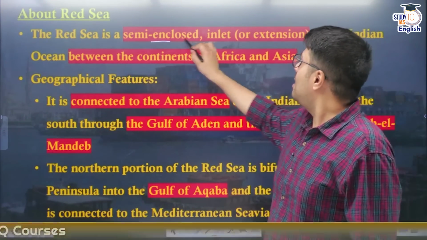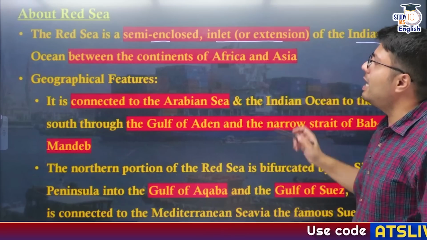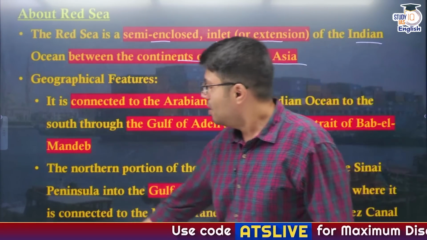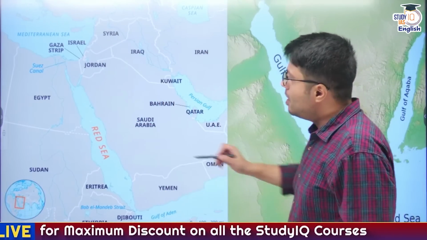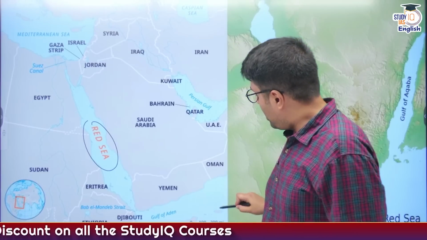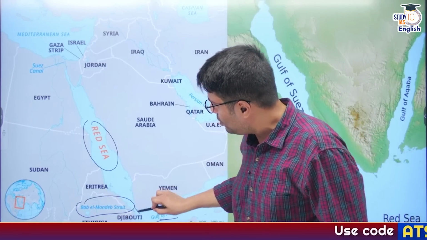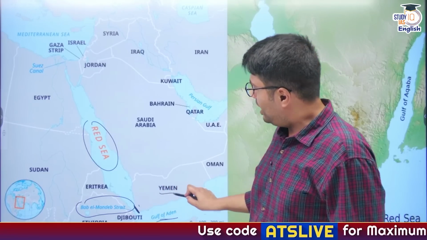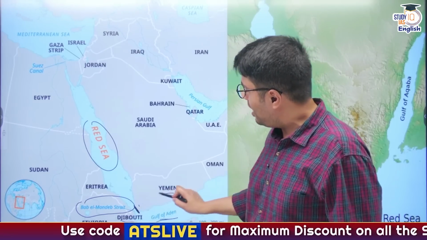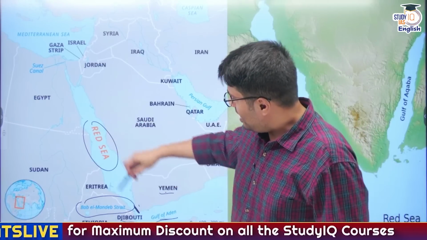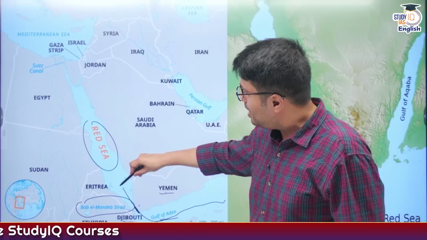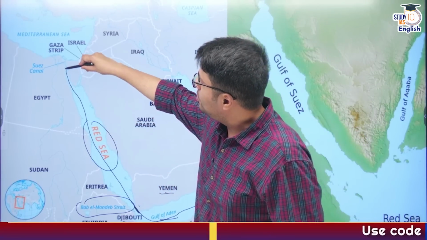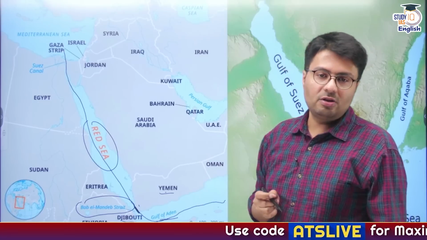Now the Red Sea is a semi-enclosed inlet of water connected to the Indian Ocean, and it connects the continents of Asia and Africa. You can see from this image, this is the Red Sea region. Let me change the pen color. So this is the Red Sea region, which connects the Arabian Sea with the Gulf of Aden and the Bab al-Mandab Strait. A strait is a narrow piece of water body that exists between two lands. So the Strait of Bab al-Mandab exists between Djibouti in Africa and Yemen in Asia, right? So this is the Red Sea passage, and when you are entering the Red Sea, first you enter the Gulf of Aden, then Bab al-Mandab, and when you navigate through the Red Sea, you can enter the Suez Canal and gradually the Mediterranean Sea region, right?